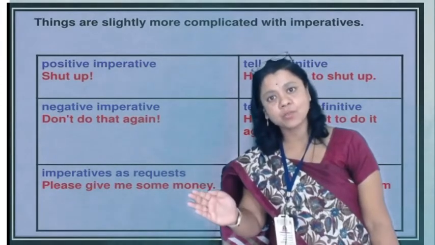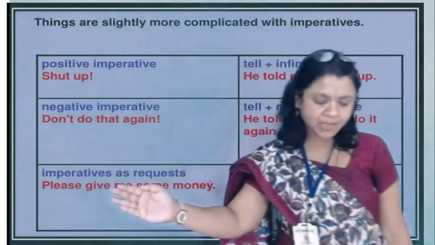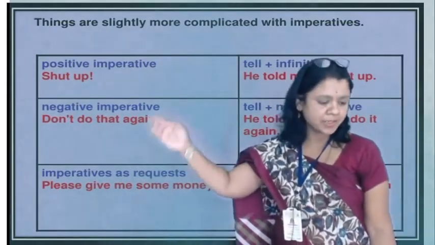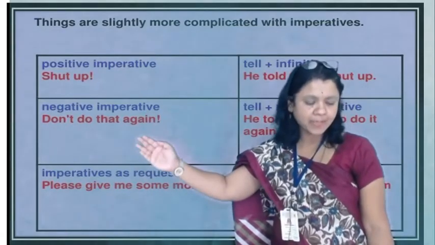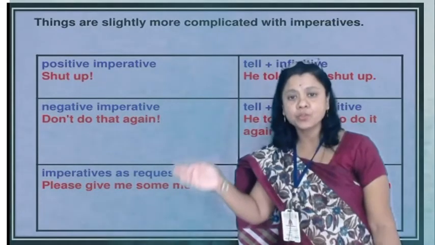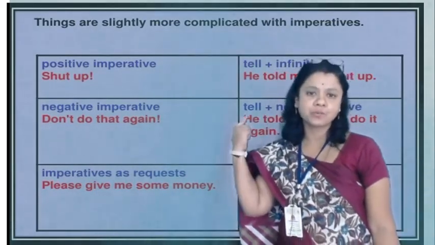In your textbook also it is given there, right? Verbs are given, reporting verbs like order, tell, command, ask, plead, beg. You have to see these reporting verbs and according to that you have to change.